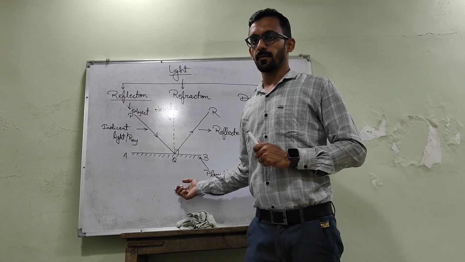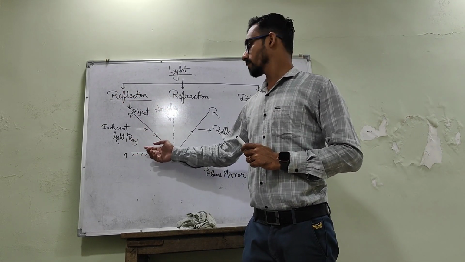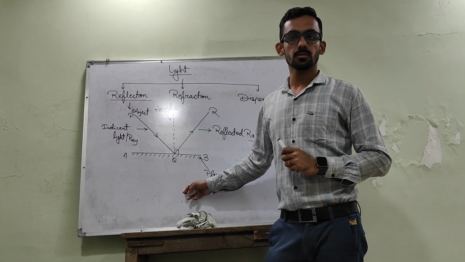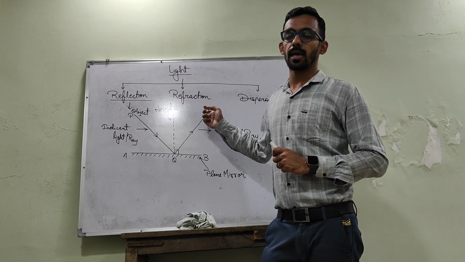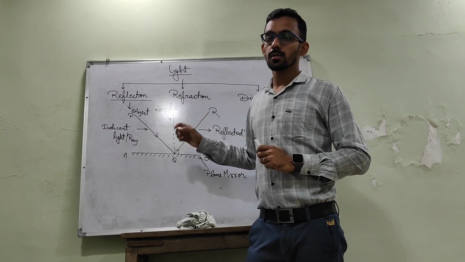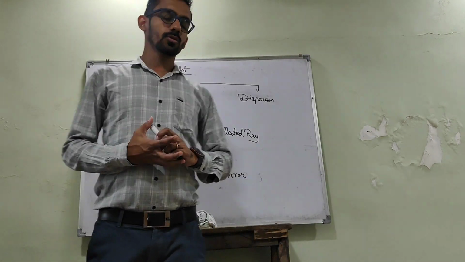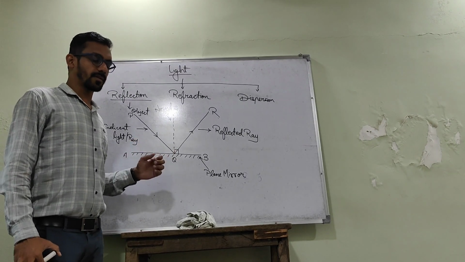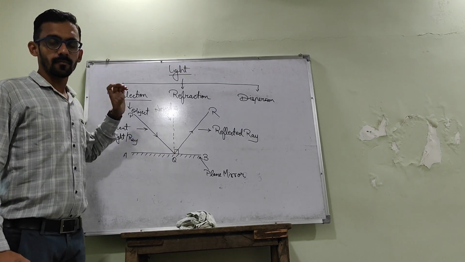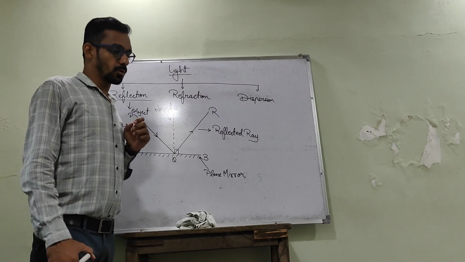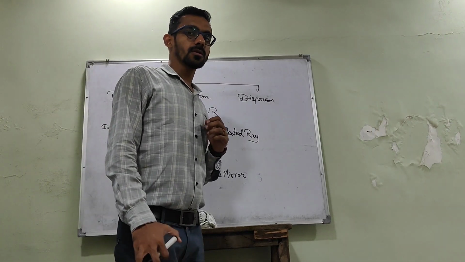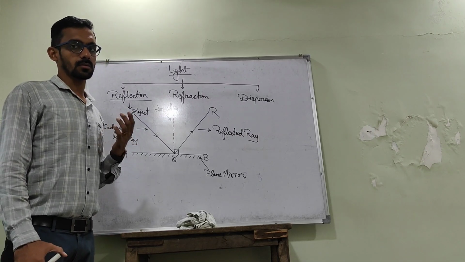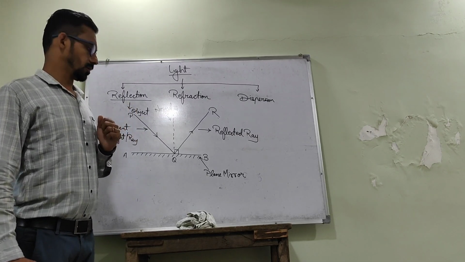Reflection is the phenomenon of light through which, when light falls on a shining surface, it gets reflected back in the same medium. Clear? Now there are some laws of reflection. Before proceeding to these laws, we will learn about some basic terms.